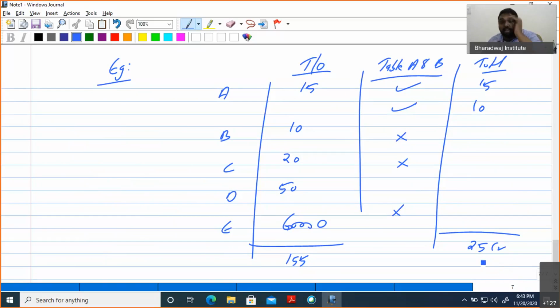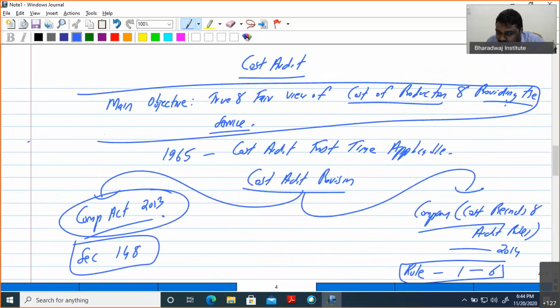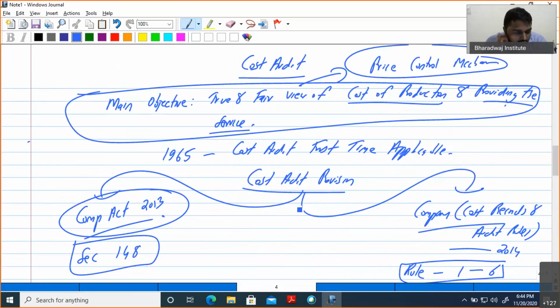So you will ask the question, sir, then why did they make it? Only one thing, here you have to understand. The main thing here is the price control mechanism. The idea of cost audit is a price control mechanism. The government wants to control drugs and pharmaceuticals. I told you, table A one item, telecommunication one item. That means for some items where the government wants to exercise control, they should get some benchmark calculation of cost.